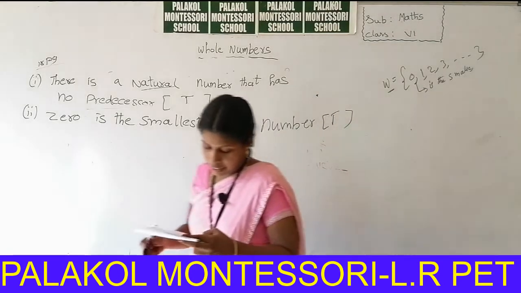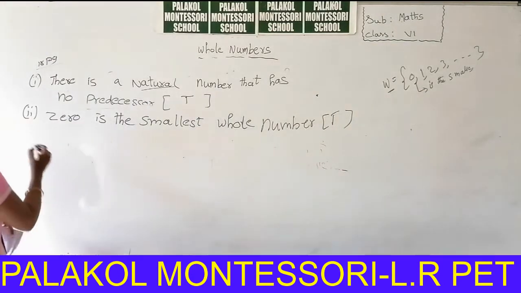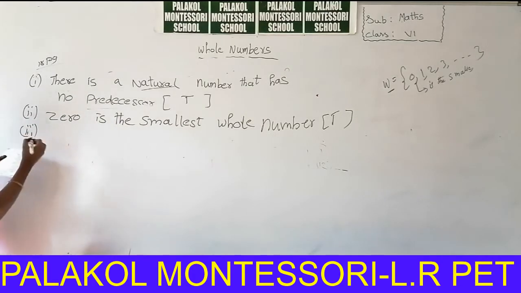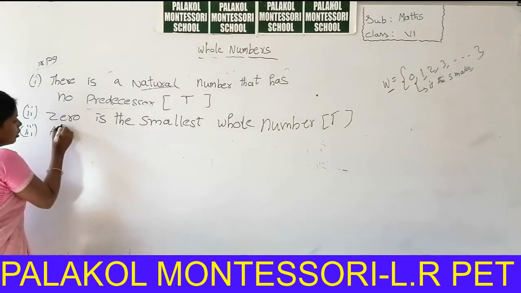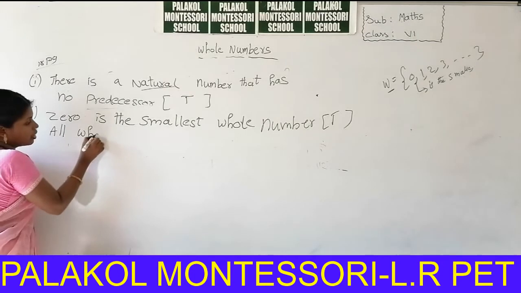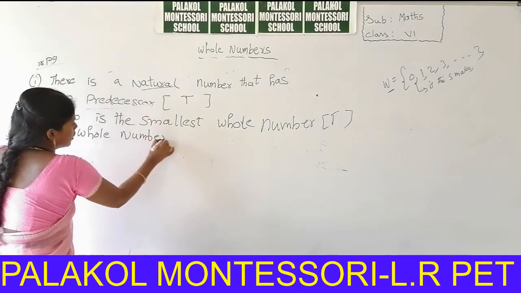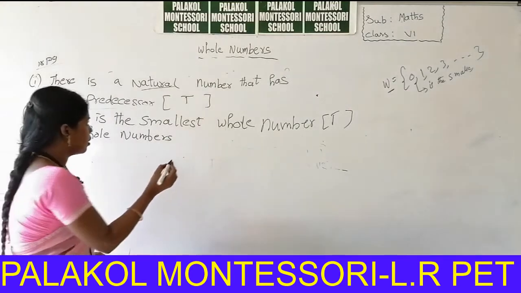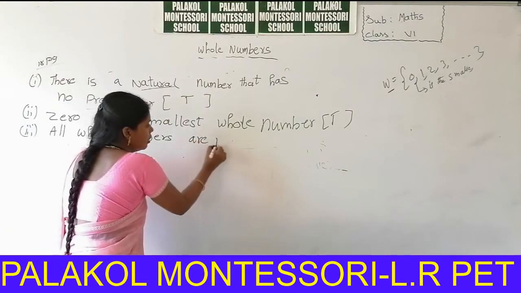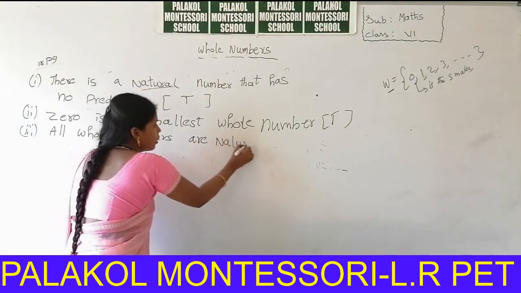So next you can take another statement. All whole numbers are natural numbers. All whole numbers are natural numbers.